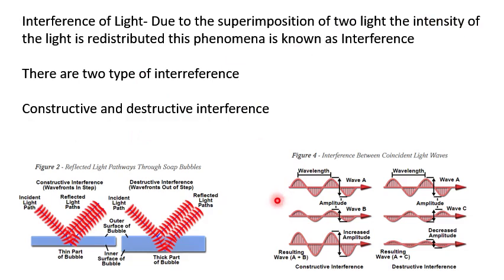Now, constructive interference occurs when a crest is overlapped with a crest and a trough is overlapped on a trough. In the other condition, when a crest is overlapped with a trough, or a trough is overlapped with a crest, the amplitude becomes minimum, and this type of interference is known as destructive interference. So in constructive interference the amplitude is increased, and in destructive interference the amplitude is decreased.